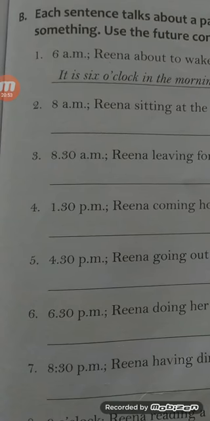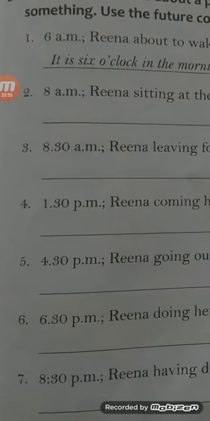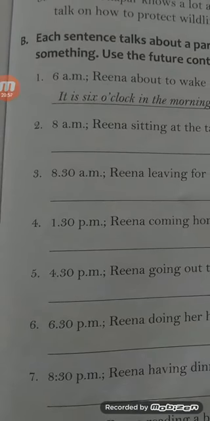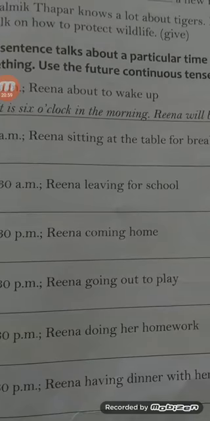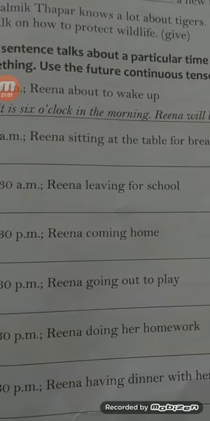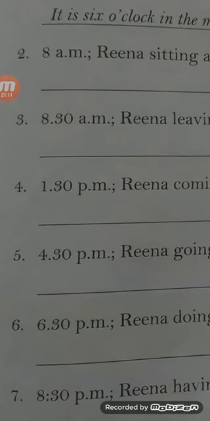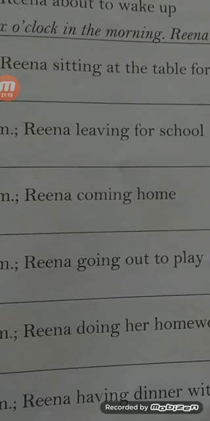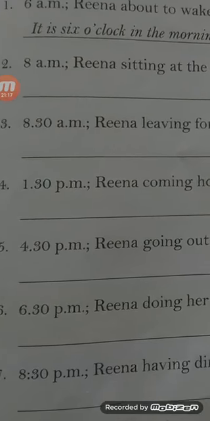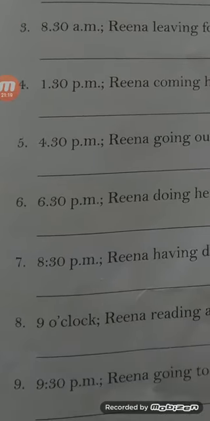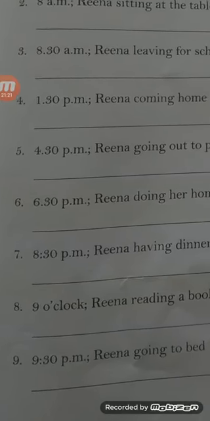It is 1:30 o'clock in the afternoon. Reena will be coming home. Okay. When will be Reena coming home? Reena will be coming home at 1:30 p.m. That's the, it is 1:30 afternoon. Reena will be coming home. Correct? Look at the fifth number question.